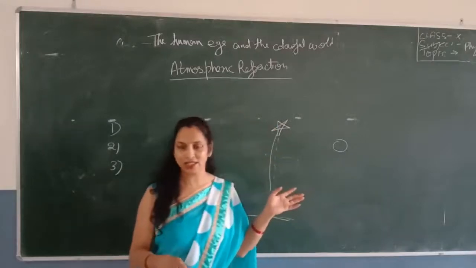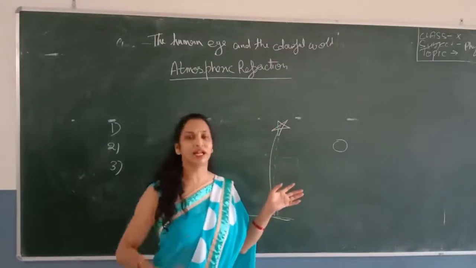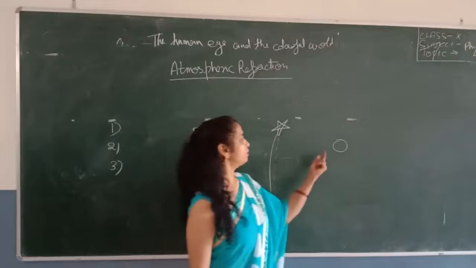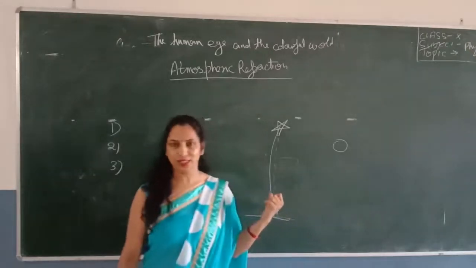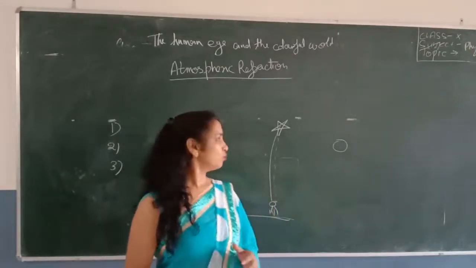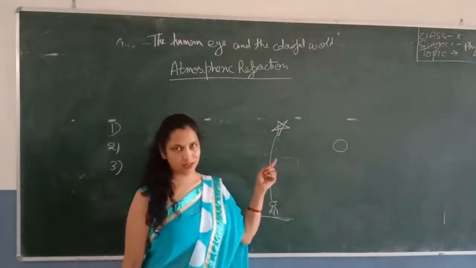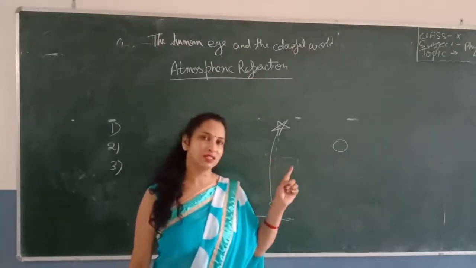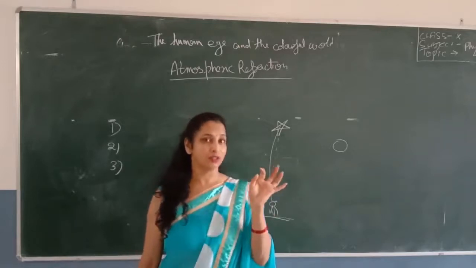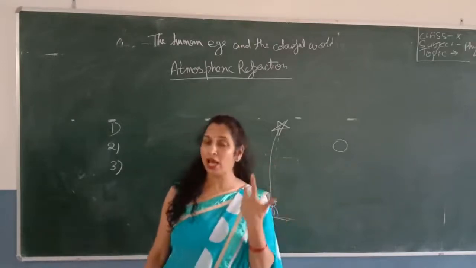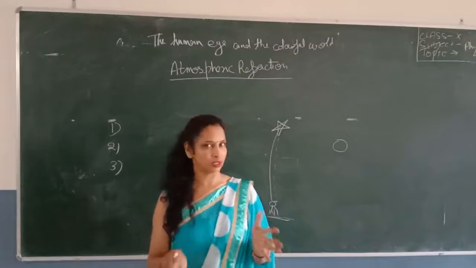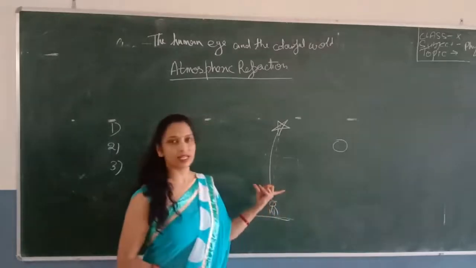It's not large in size, but it appears to be large because the distance of the planet from the Earth is less. So in case of stars, sometimes the light after refraction falls on our eyes and sometimes not, due to which we can say that the stars twinkle.